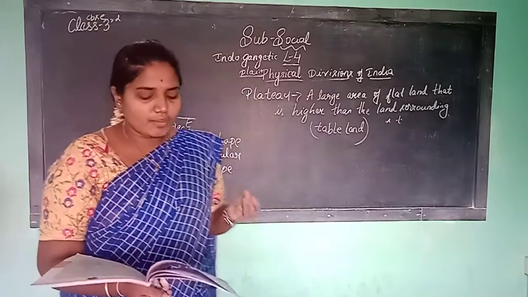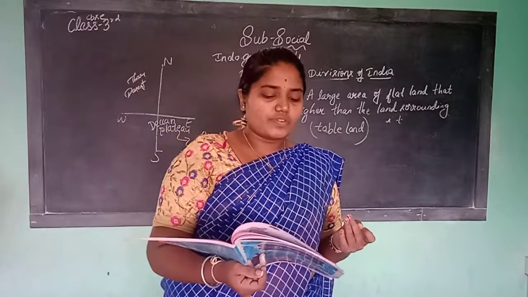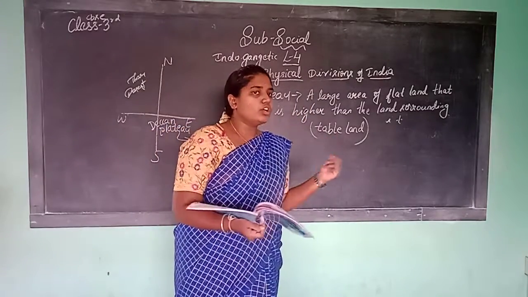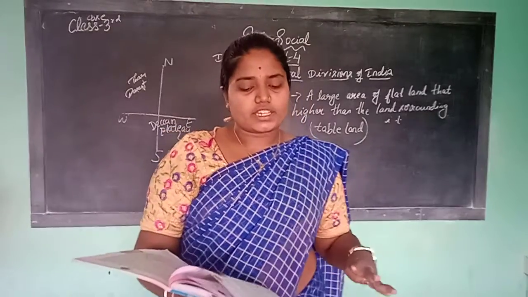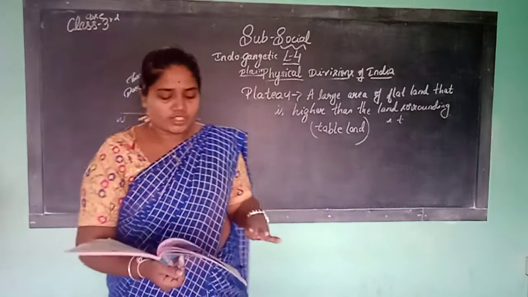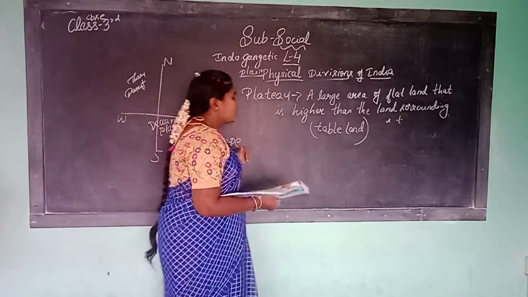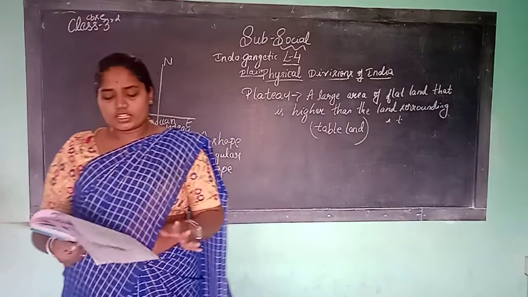Kaveri, Godavari, Mahanadi and Krishna are the important rivers of this region. Which are the important rivers of this Deccan Plateau? Kaveri, Godavari, Mahanadi and Krishna are the important rivers of this region. Which are the rivers of this region? Kaveri, Godavari, Mahanadi and Krishna.